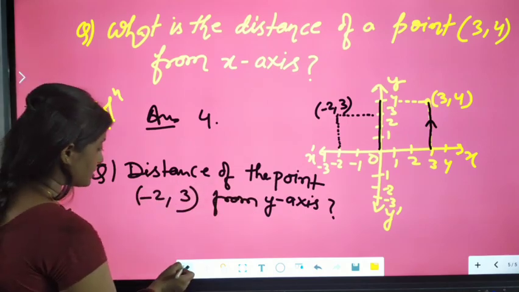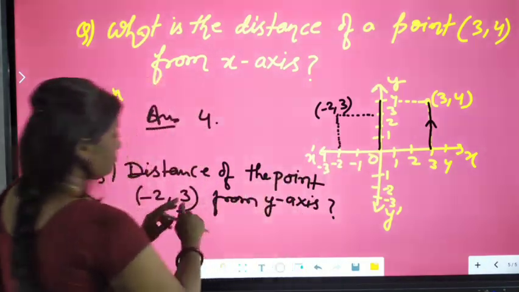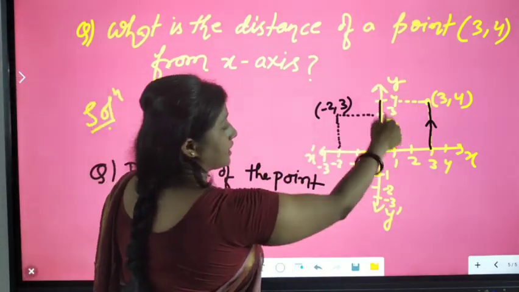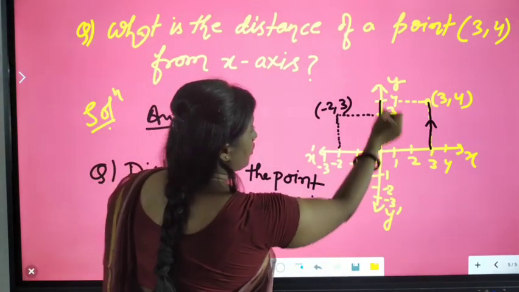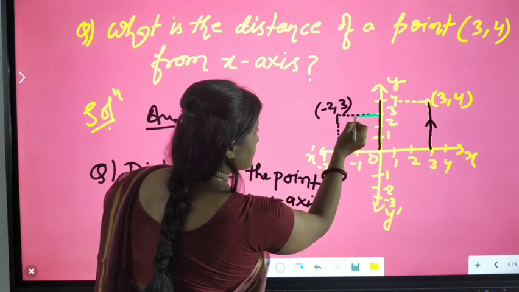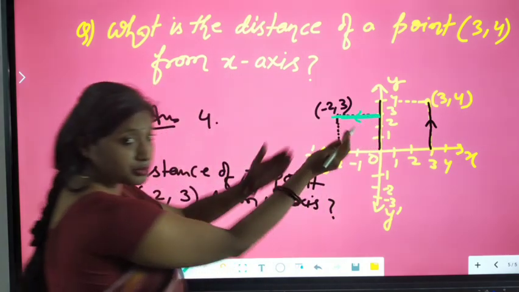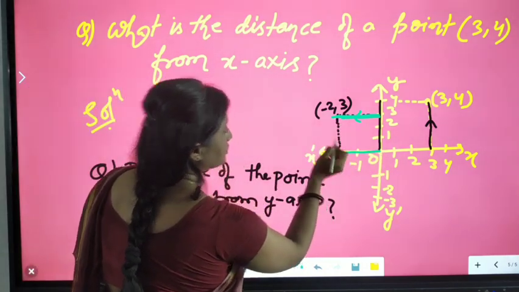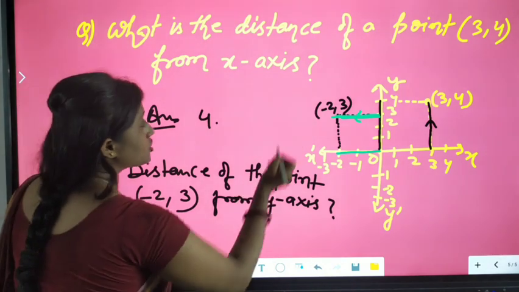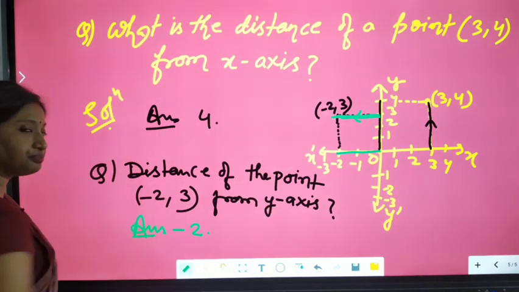So look at the distance from the y-axis. This is our y-axis, and from this side this is the distance of this point from the y-axis, and this will be equivalent to this one, that is -2. So your answer here will be -2.